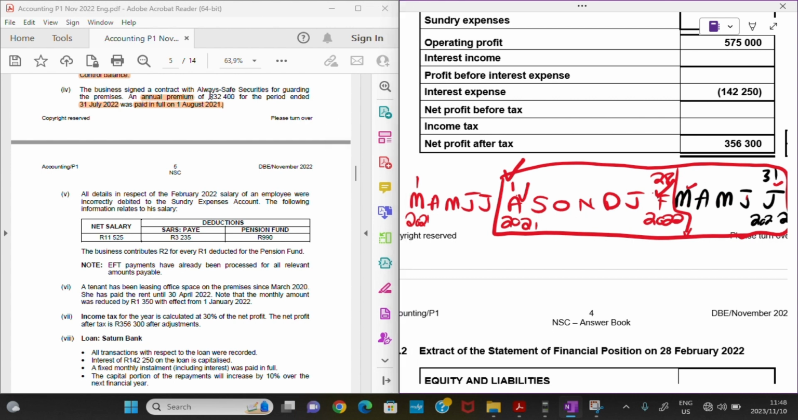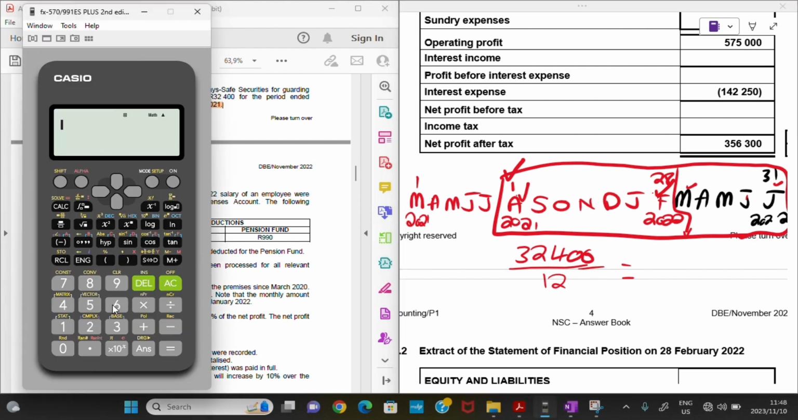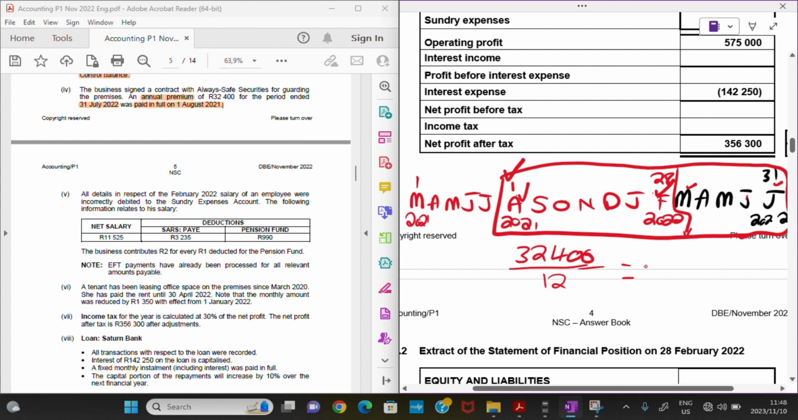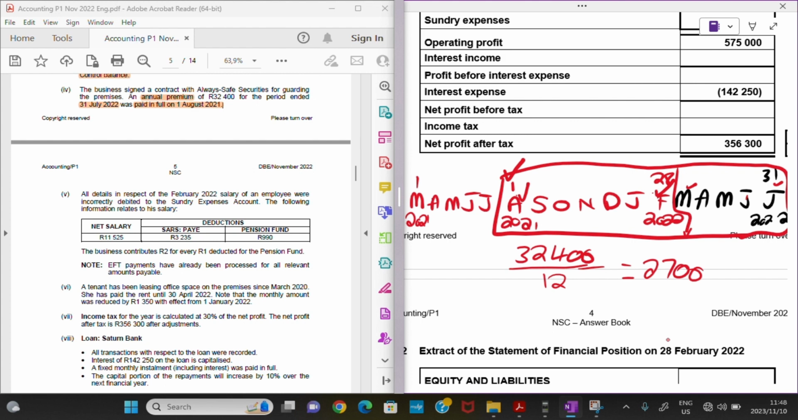We were told that it's an annual premium of 32,400. So since it's an annual premium, and we figured that it's a year, that means we have 12 months, right? So we are going to divide this amount by 12 to see how much we paid per month. 32,400 divided by 12 is actually 2,700 rands. Okay, so we have 2,700 rands, right?